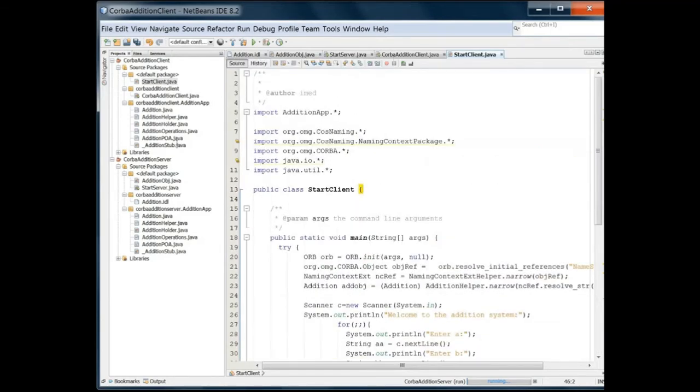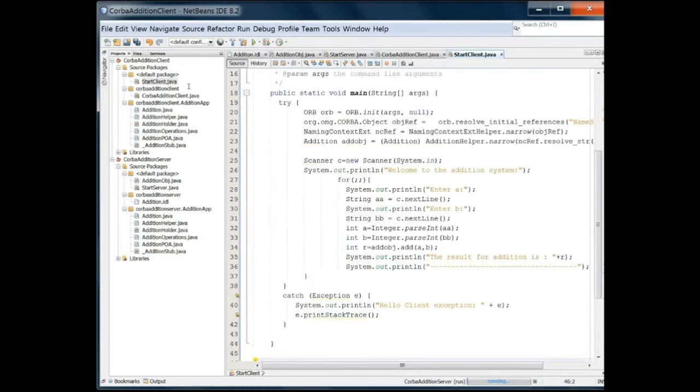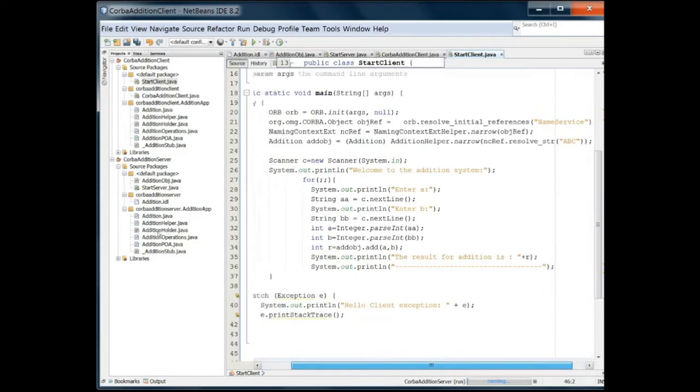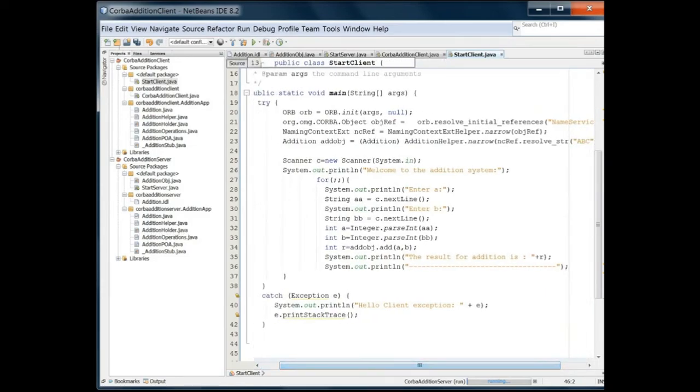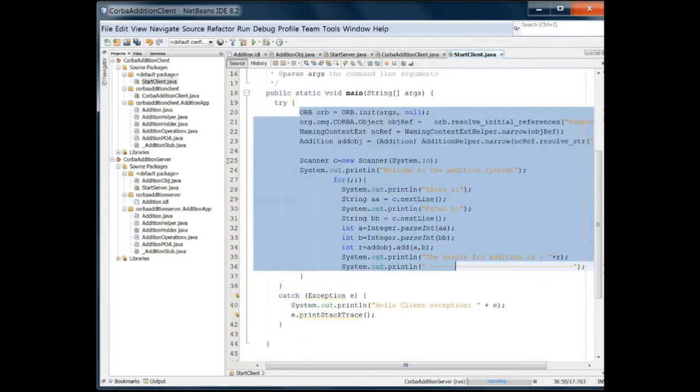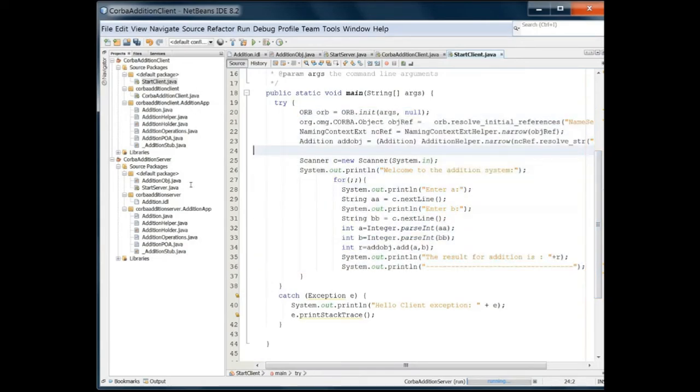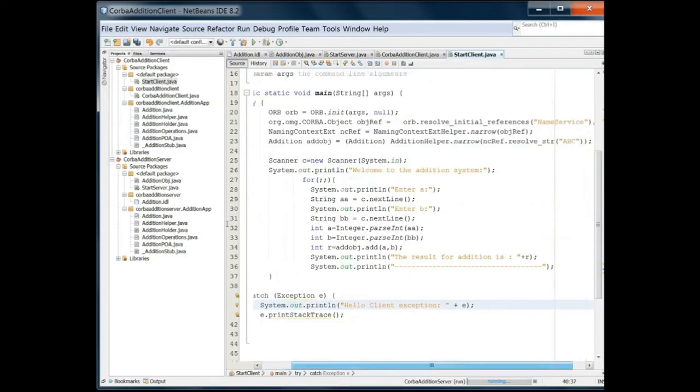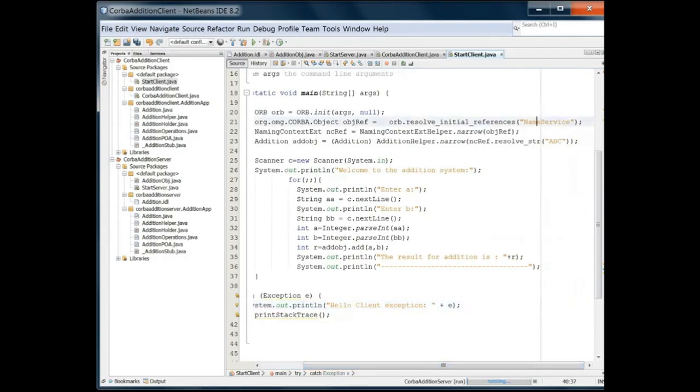So there is already a main because the Corba Edition client will always make a main. But this is what my main is doing. You see the first 4 lines here. These are just to resolve this naming context, and this ABC which you see here was given in the server also. By this ABC you can have XYZ, whatever you need, but this is the ABC by which the client will know that this is the server and the server will know this is the client.